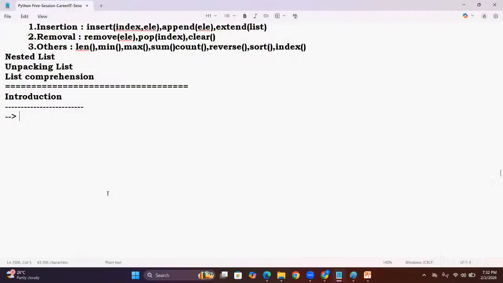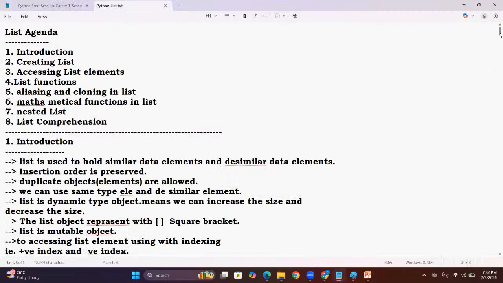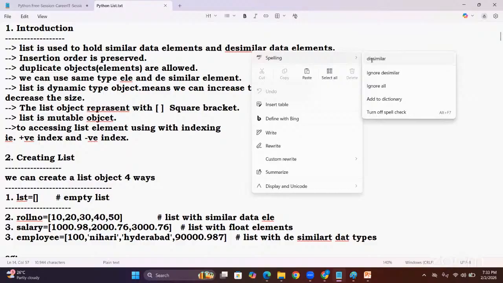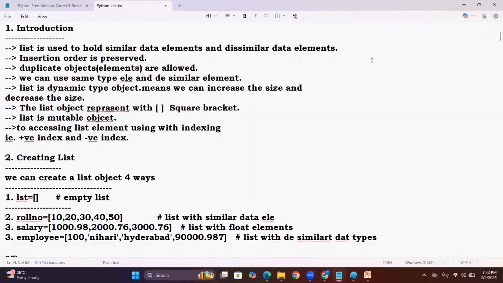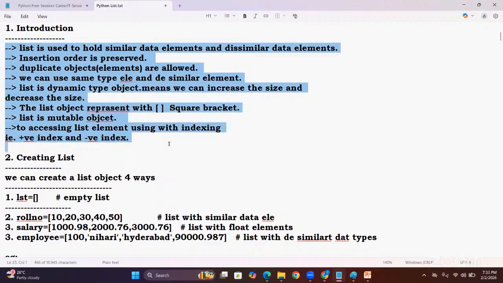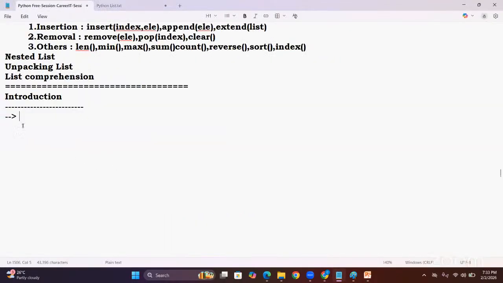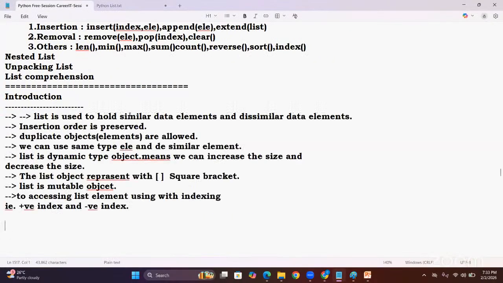List is a mutable object, which means it can accept the elements at runtime. Either we can insert values and delete values also at runtime. Understand? So the first point is, list is used to hold similar data elements and dissimilar data elements also, means homogeneous and heterogeneous.